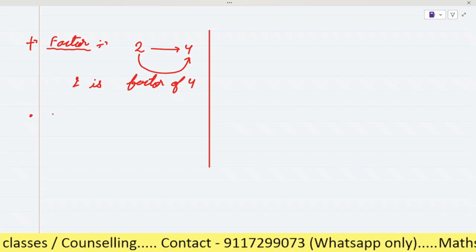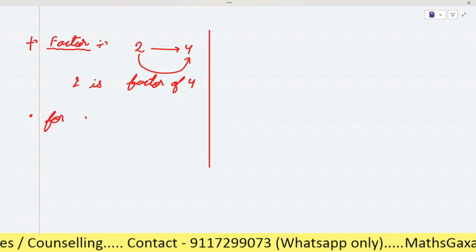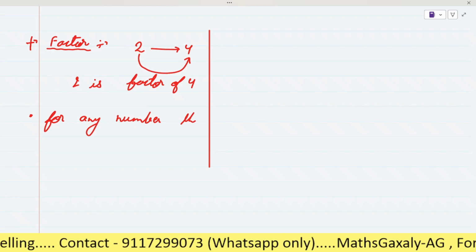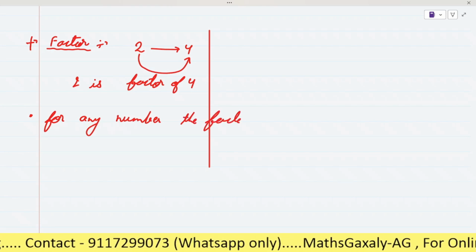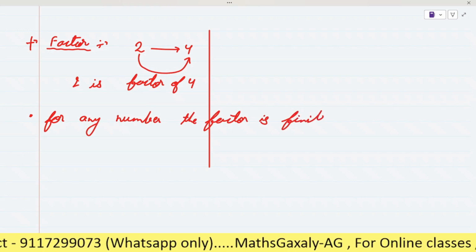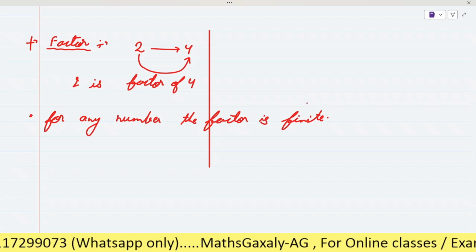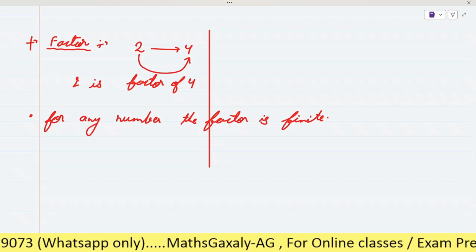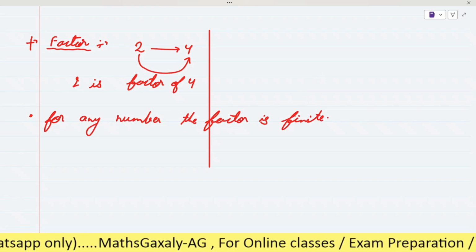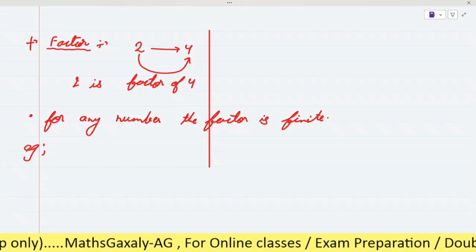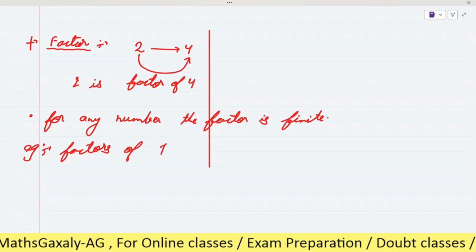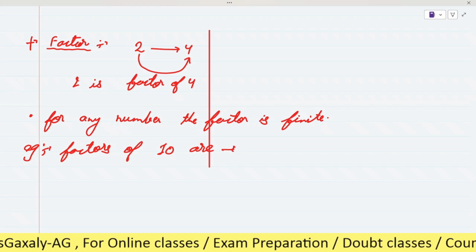Now, factors are finite for any number. Finite, not infinite. Multiples can be infinite, but the factors are finite. As an example, what are the factors of 10?